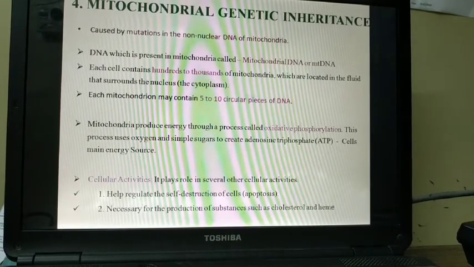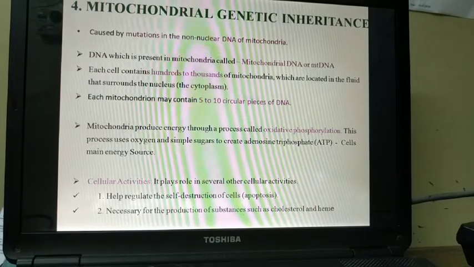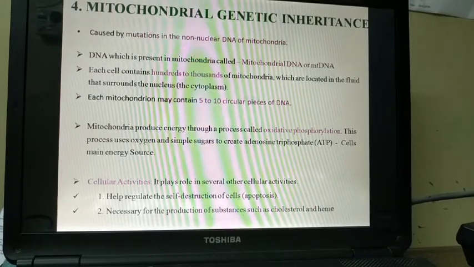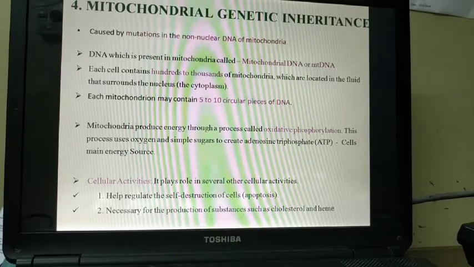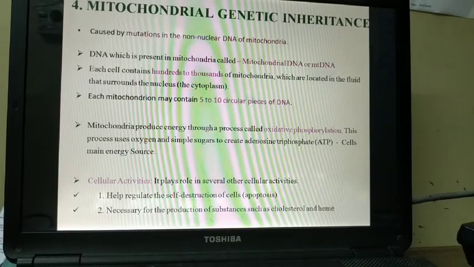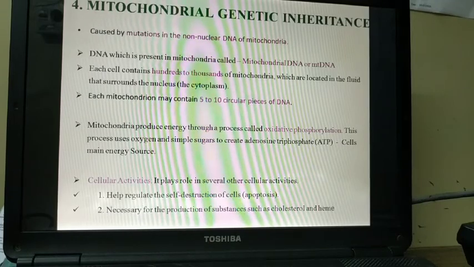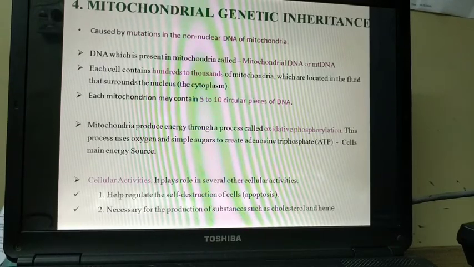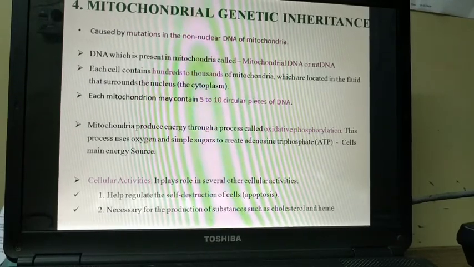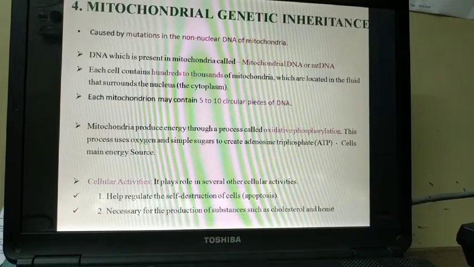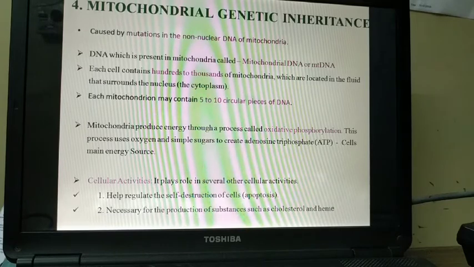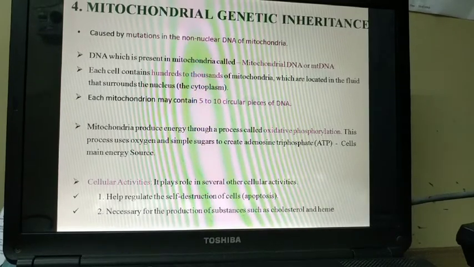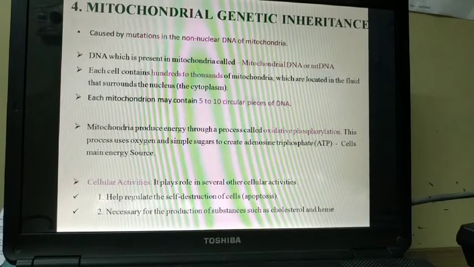Okay. Now comes the last genetic disorder, that is mitochondrial genetic inheritance. This is caused by mutations in the non-nuclear DNA of mitochondria. DNA which is present in mitochondria is called mitochondrial DNA or mtDNA. Each cell contains hundreds to thousands of mitochondria which are located in the fluid that surrounds the nucleus, the cytoplasm. Each mitochondrion may contain 5 to 10 circular pieces of DNA.